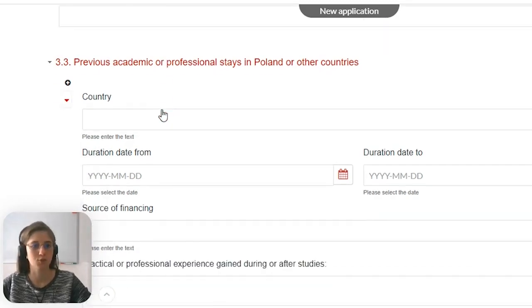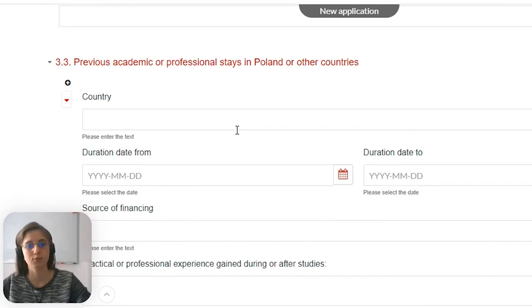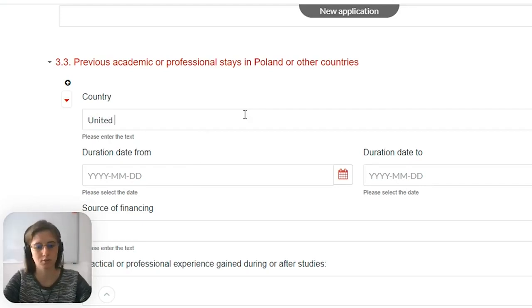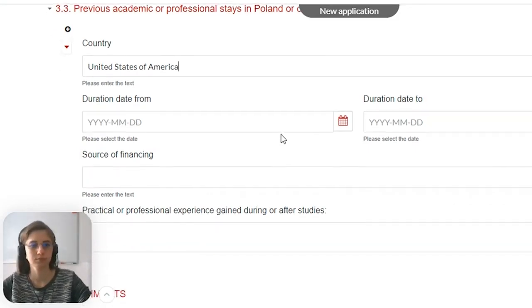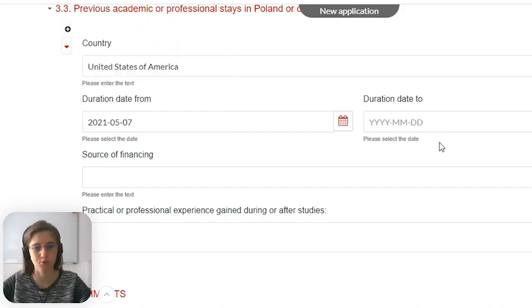Okay, so slightly we're going to the point 3.3, previous academic or professional stays in Poland or other countries. So for example, I've been studying in the United States. So we choose here the country, United States of America. Duration, date from. You choose the date. I'm just going to choose random dates.